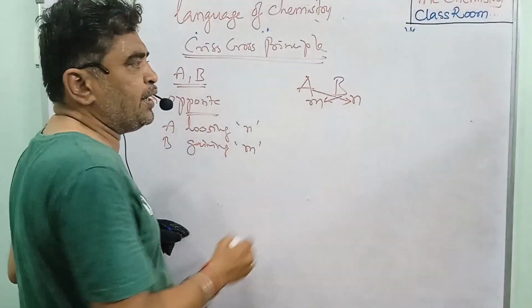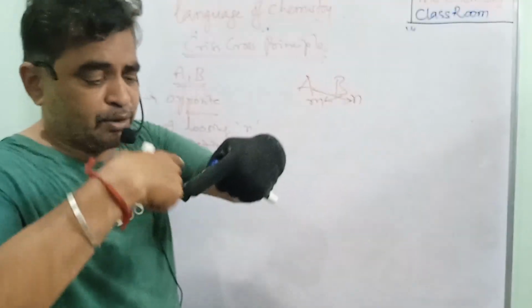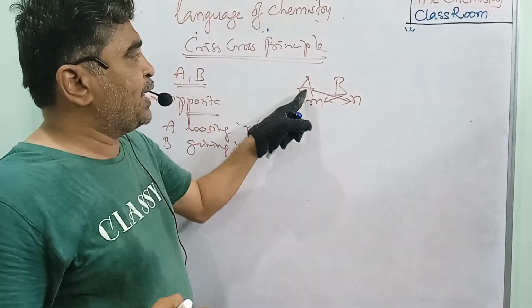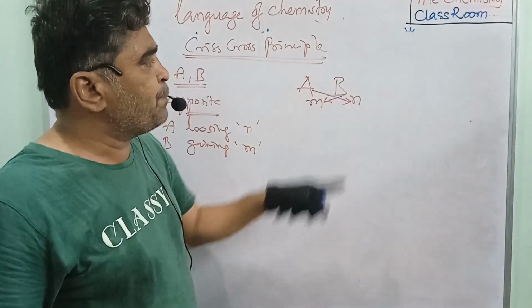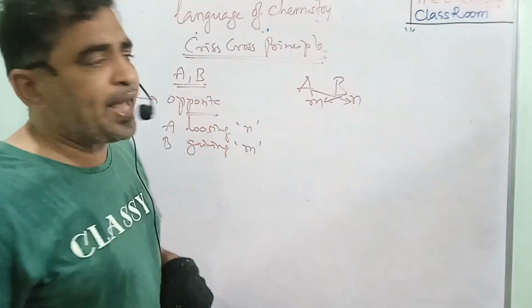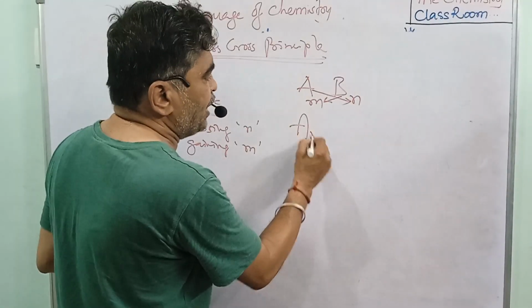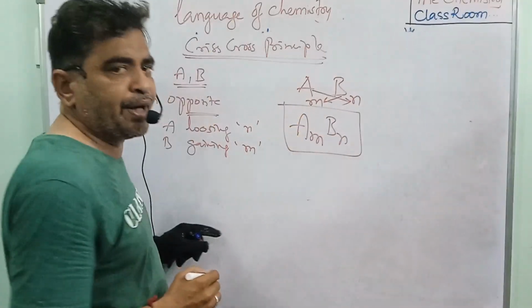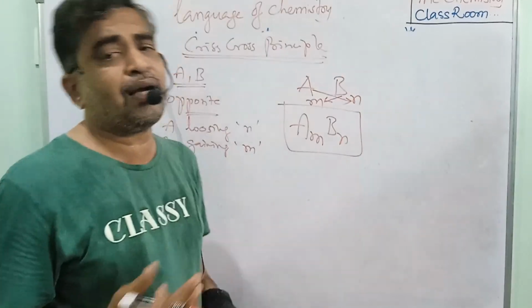So what happened here? We are crossing the valencies in between the two atoms. The A valency is multiplied with B, and the B valency is multiplied with A. So here we are getting one formula, A_M B_N. What is the formula? It is A_M B_N. This formula is called the compound.